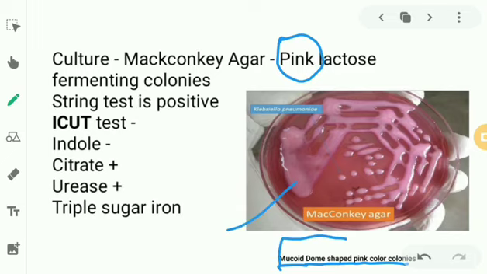You can do a string test. You do it for cholera also. If we culture this bacteria, we put a small metallic spoon downwards and try to take out the culture. You will get a thin thread. So this is a string test. It's positive for Vibrio cholerae also. Please remember that. It is also positive for Klebsiella pneumoniae. In the IMViC test, I stands for indole, it's negative. C for citrate, it's positive. U for urease, it's positive. Then you have the triple sugar iron, which is T.